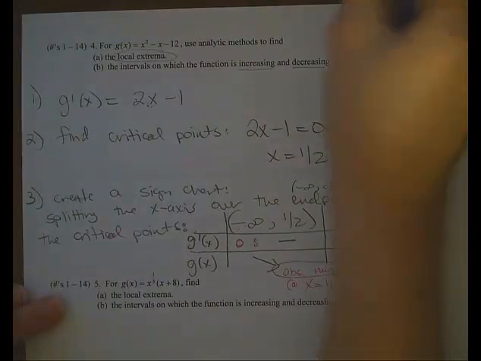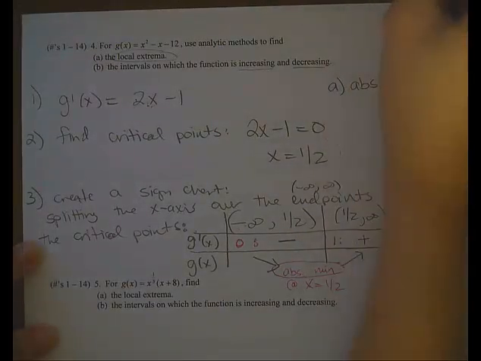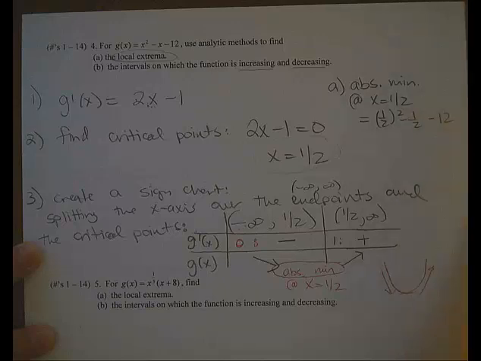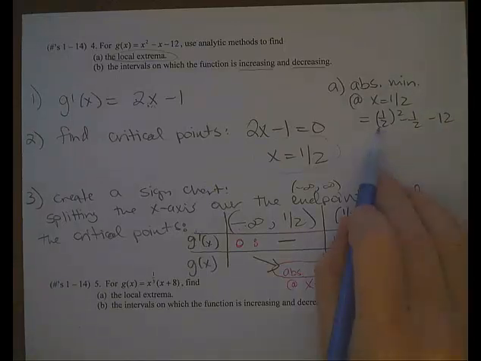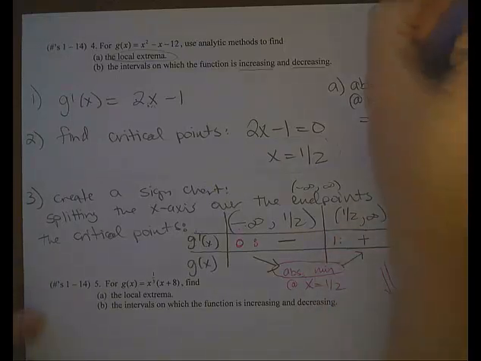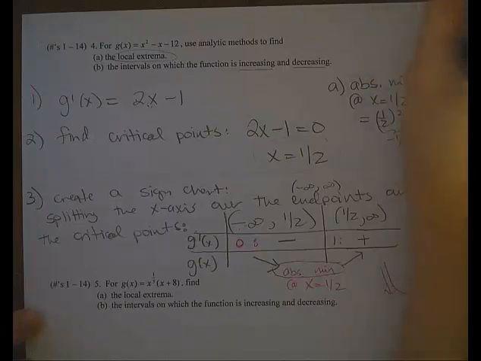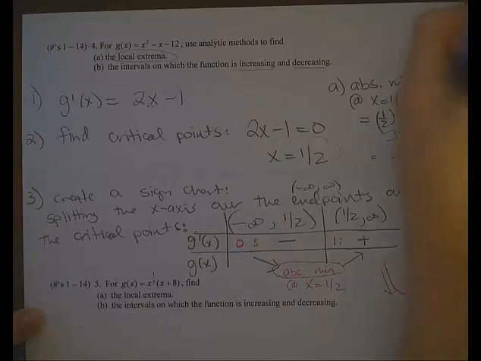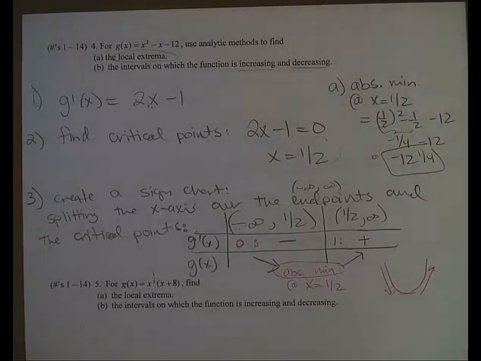So our answer for part A is we have an absolute min at x equals 1/2, and then it's equal to, let's see, 1/2 squared minus 1/2 minus 12. So that's 1/4 minus 1/2, which is negative 1/4 minus 12. So the minimum would be equal to negative 12 1/4. That's the answer for part A.